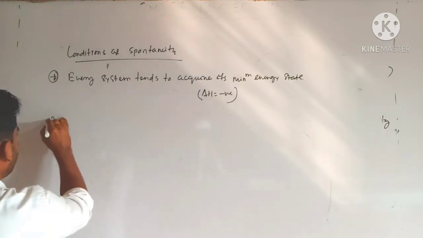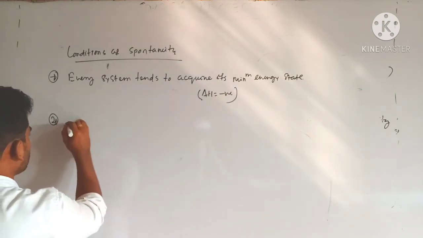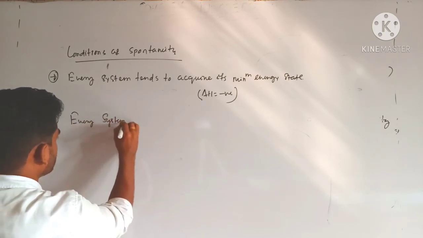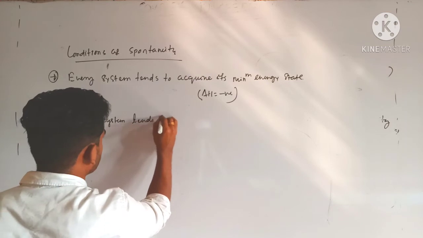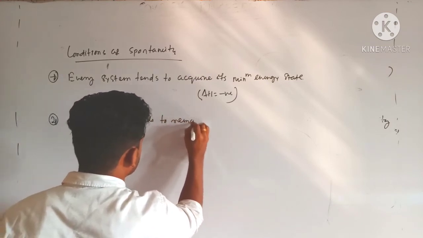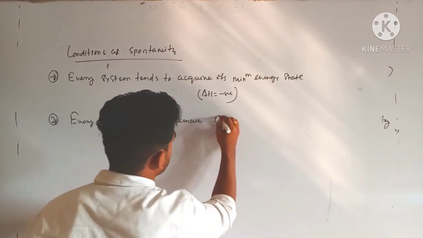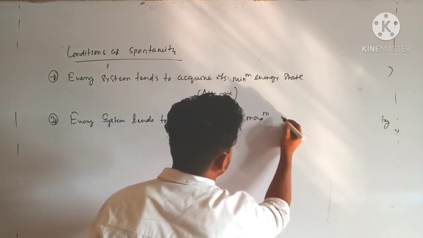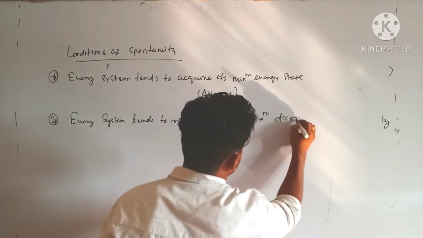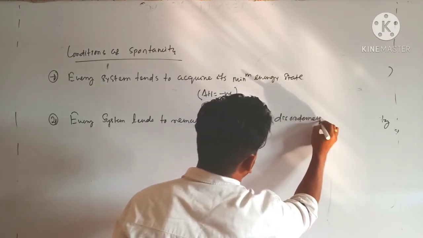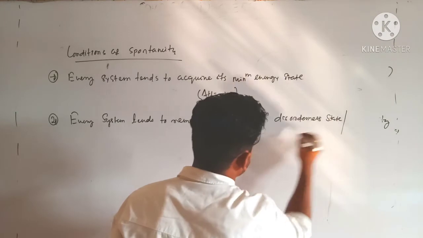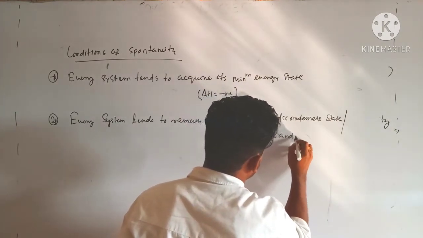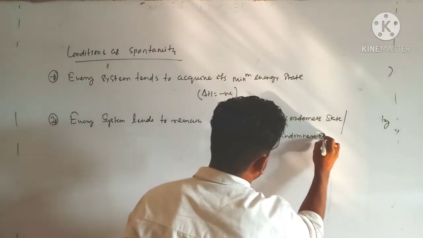Second, every system tends to remain in its maximum degenerate state, or you can say randomness state.